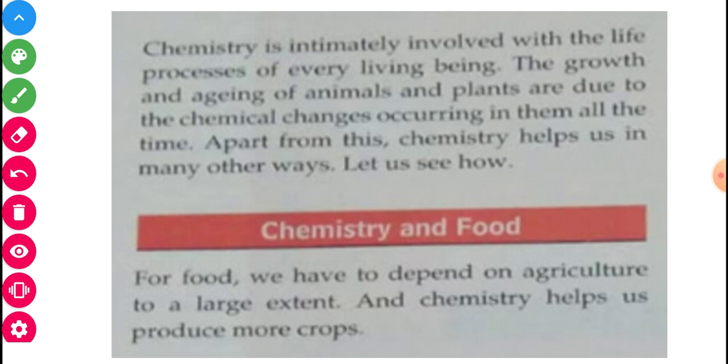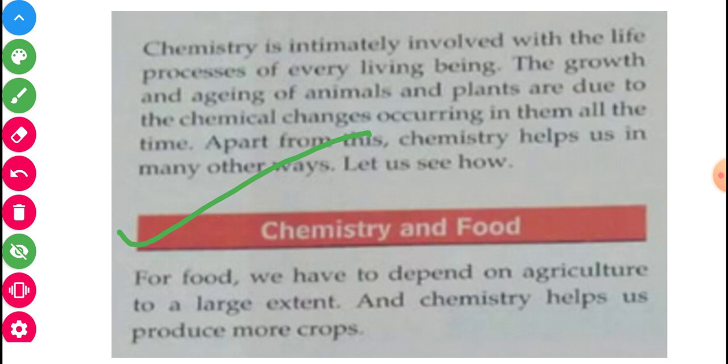There are so many uses, which I will explain one by one. In this paragraph, chemistry and food is the first heading written. First of all we will observe this topic, chemistry and food.